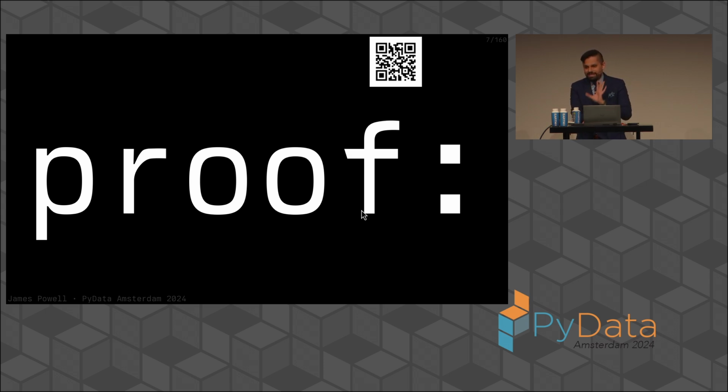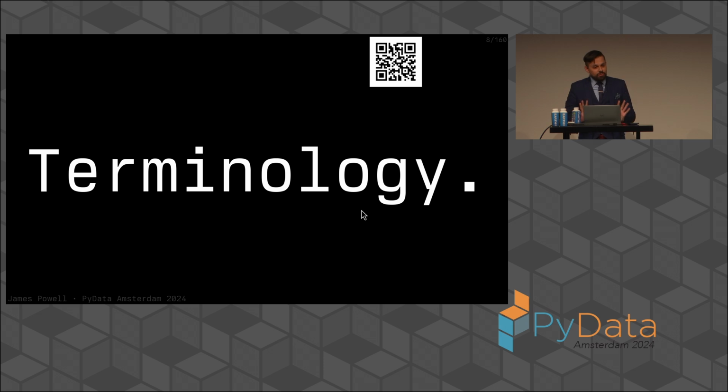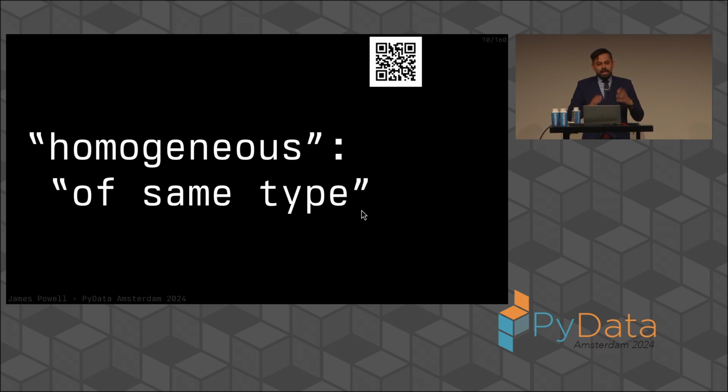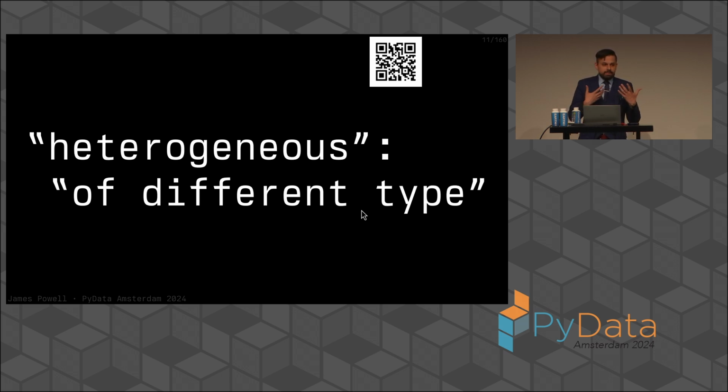Now, bear in mind that the standard for this proof is not particularly high. Proof might be a little bit much of a word to use for what you're about to see, which is going to get a little bit wild. But we'll start off with a little bit of terminology like any good proof starts. And so we'll see that this terminology is largely intuitive despite being kind of made up completely. We'll start with some terminology you're all mostly aware of, things like homogeneous, which means of the same type, as distinct from heterogeneous, which means of different types.